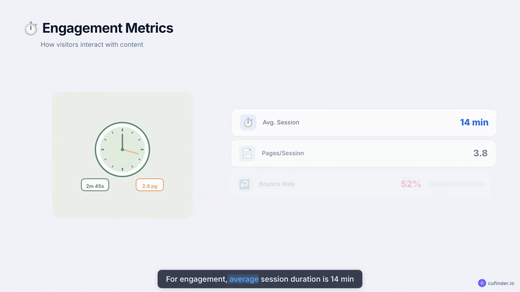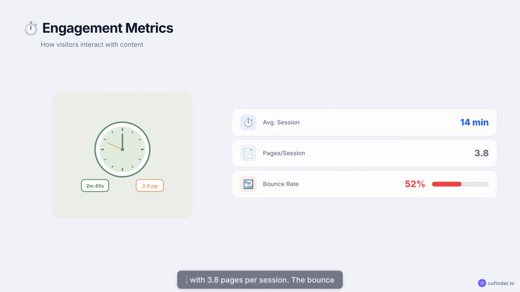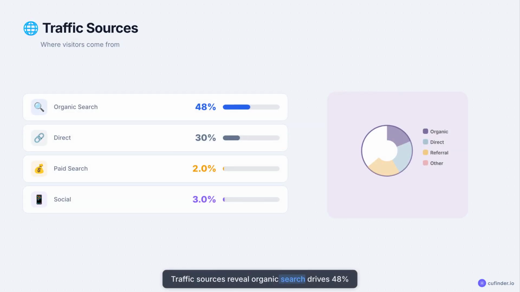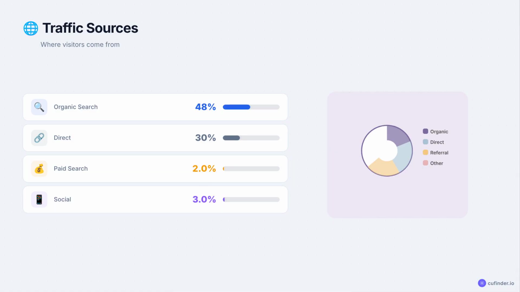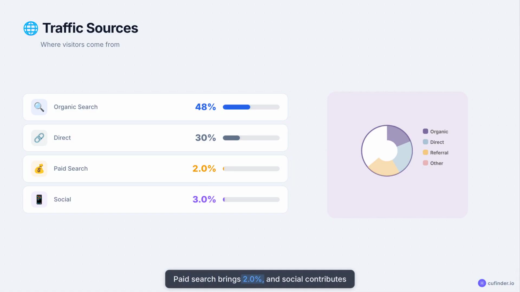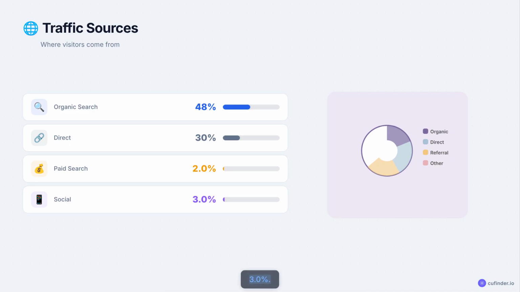For engagement, average session duration is 14 minutes with 3.8 pages per session. The bounce rate averages 52%. Traffic sources reveal organic search drives 48% of all traffic. Direct traffic accounts for 30%. Paid search brings 2.0% and social contributes 3.0%.